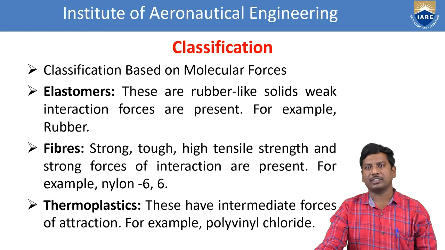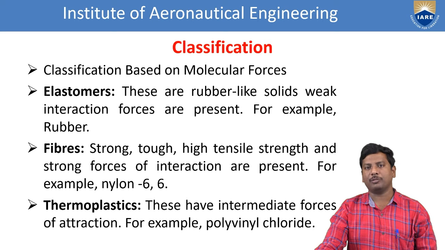And the second one, fibers. They are strong, tough, with high tensile strength, and strong forces of interaction are present. For example, nylon 6,6. In our domestic use, we use fibers like this, which also come under the category of polymers. And thermoplastics. From the title, these plastics depend on heat. It is clearly defined as soft on heating and stiff on cooling.